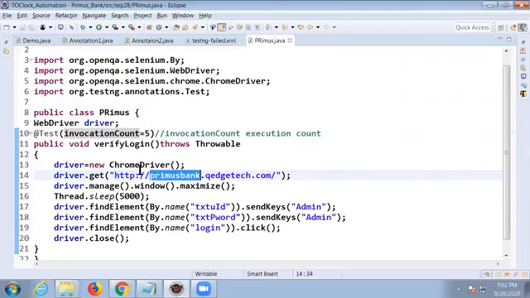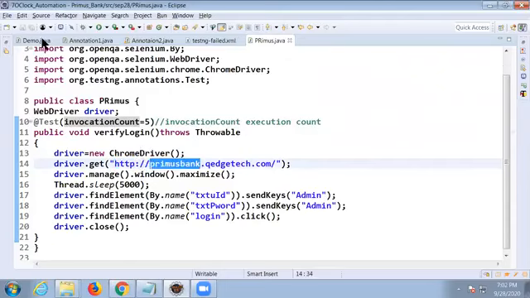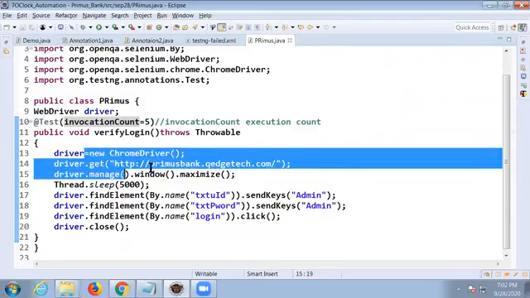We are launching the browser and launching the URL within the test case only. Yes or no? No problem. If one writes it separately again, a before test launching the browser, that's common. Okay.